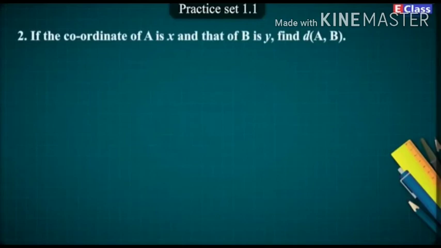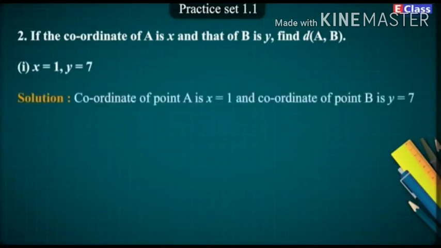2. If the coordinate of A is x and that of B is y, find distance of AB. 1. X is equal to 1. Y is equal to 7. Solution. Coordinate of point A is x is equal to 1.